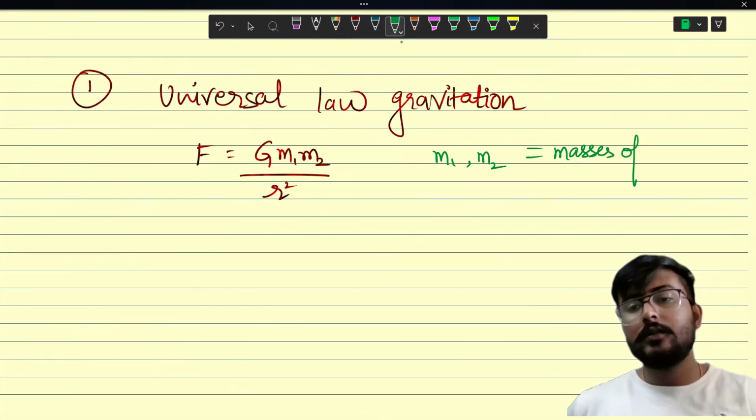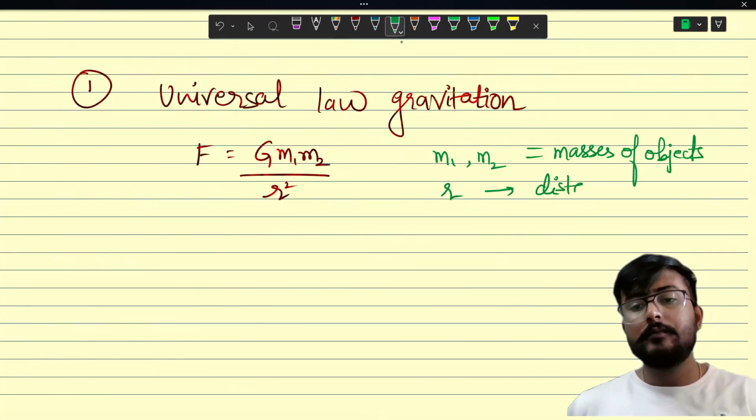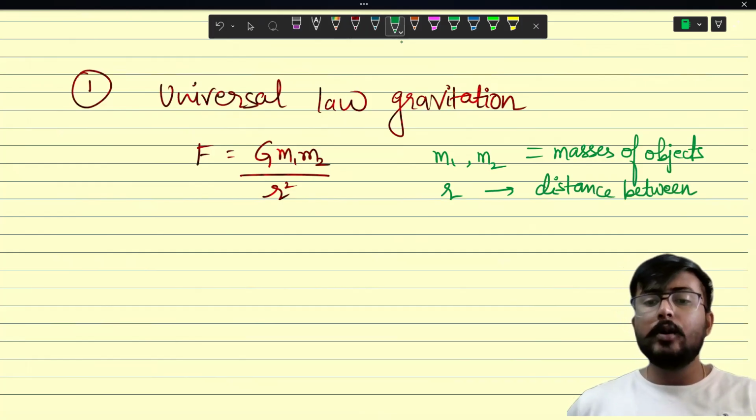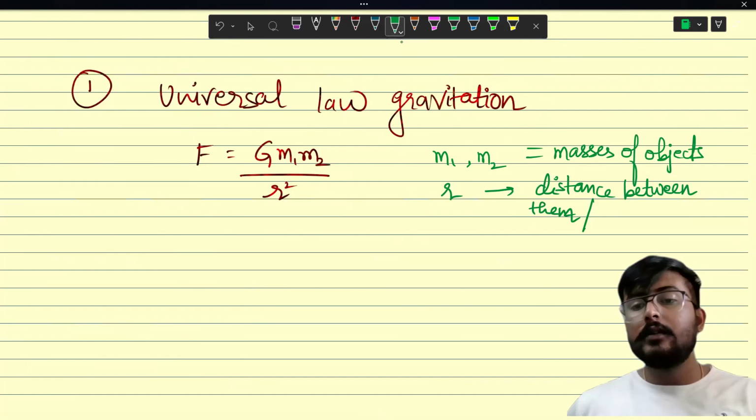Masses of object, and this r is the distance between them. You can also say distance between them, or if it's a bigger object like Earth, Sun, any planets, okay, we can also call them distance between their centers.